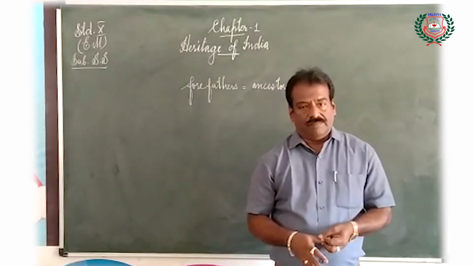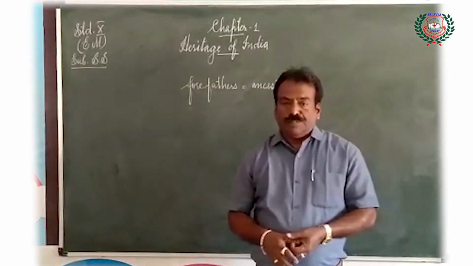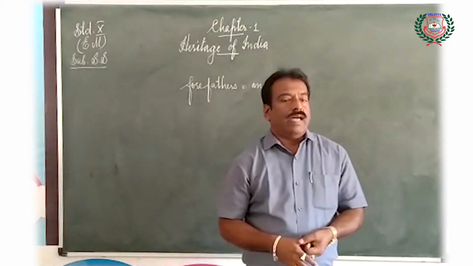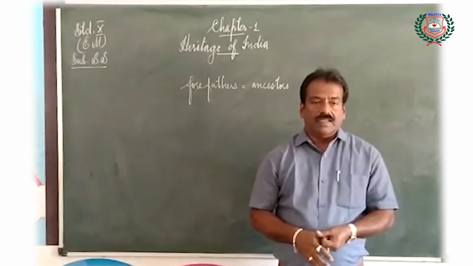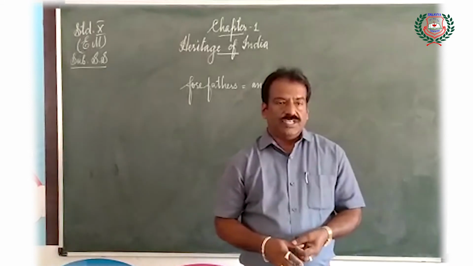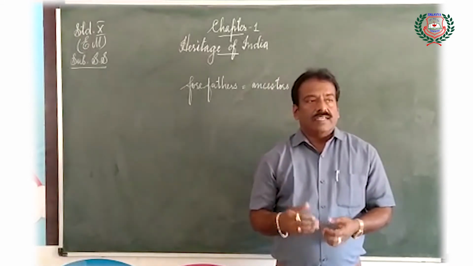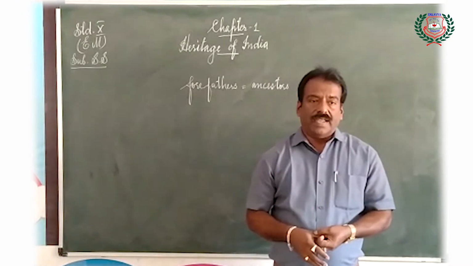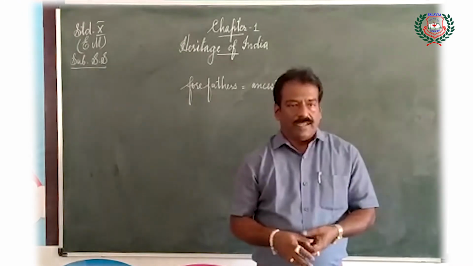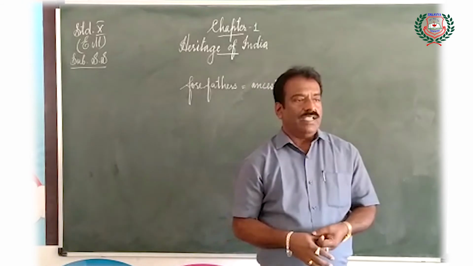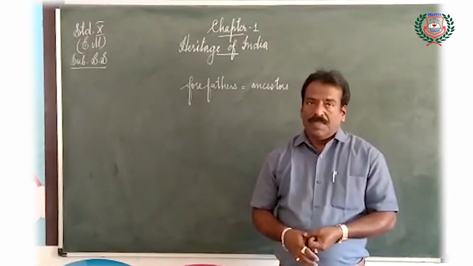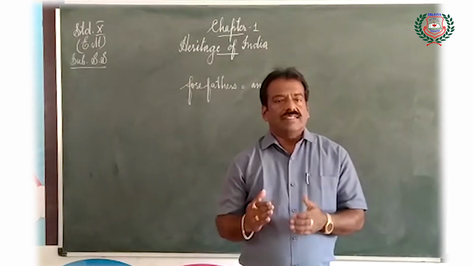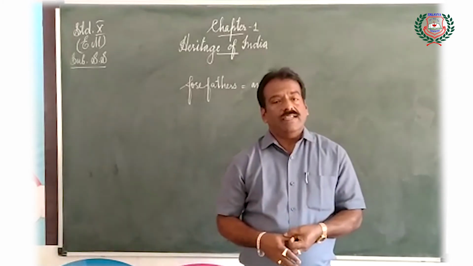It proves their love and affection towards flowers, shrubs, and plants. From earlier times, Indian people worshipped plants like tulsi, banyan and peepal trees, and considered them divine.